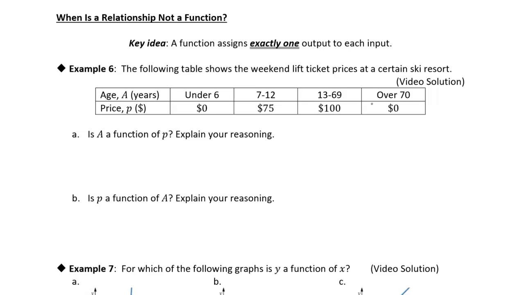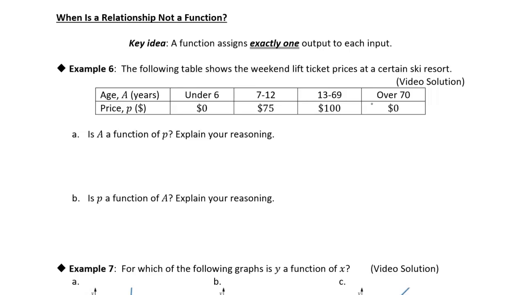If the input is the barcode on the loaf of bread, the cash register acts like a function, and it always gives you exactly one price for that loaf of bread. Okay, you would expect it to give you the same price if you ring it up twice, right? So that's the key thing about a function: you only get one output for every input.